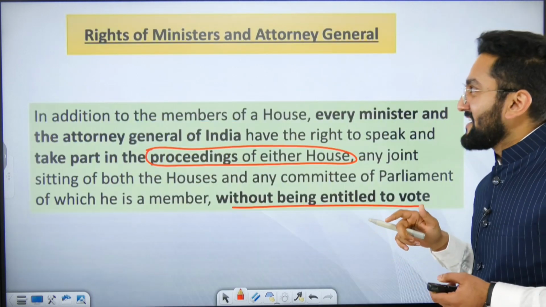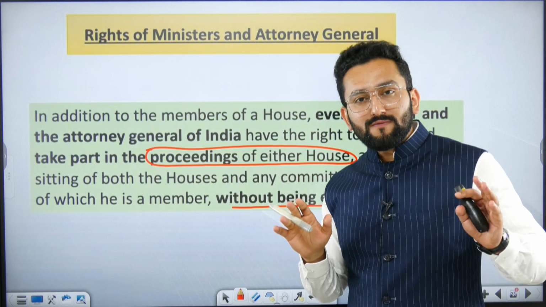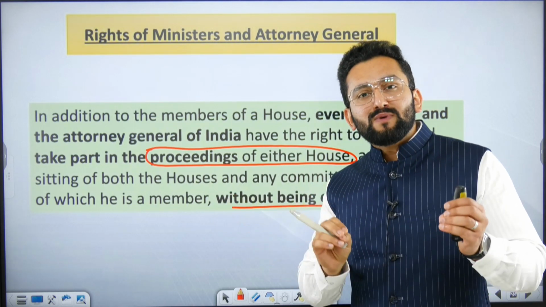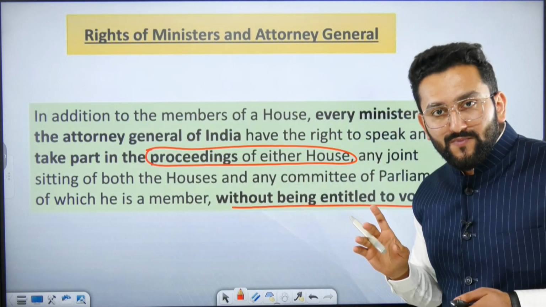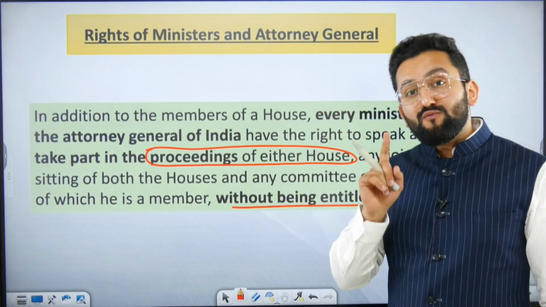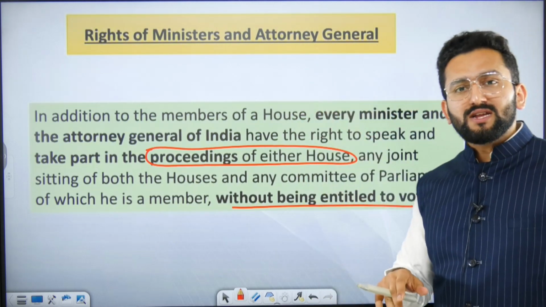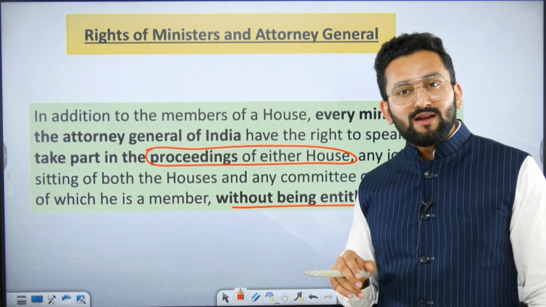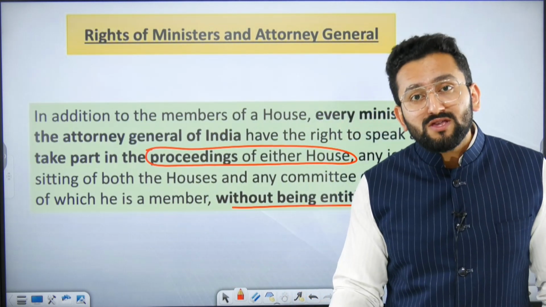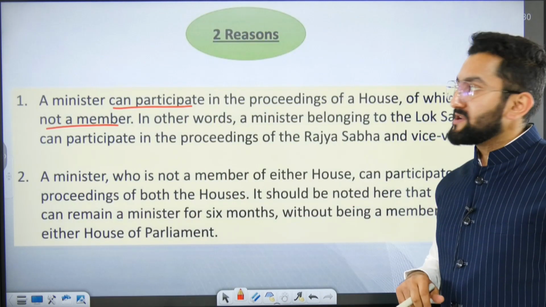Okay. Rights of ministers and the attorney general both have one thing in common. They can participate in proceedings of any house, meaning Lok Sabha or Rajya Sabha. But the minister concerned can vote only in the house in which they are a member. And the attorney general obviously cannot vote, but can be there, can be present, right? If asked to speak on a certain matter, then the attorney general can speak. So this is what is mentioned here.